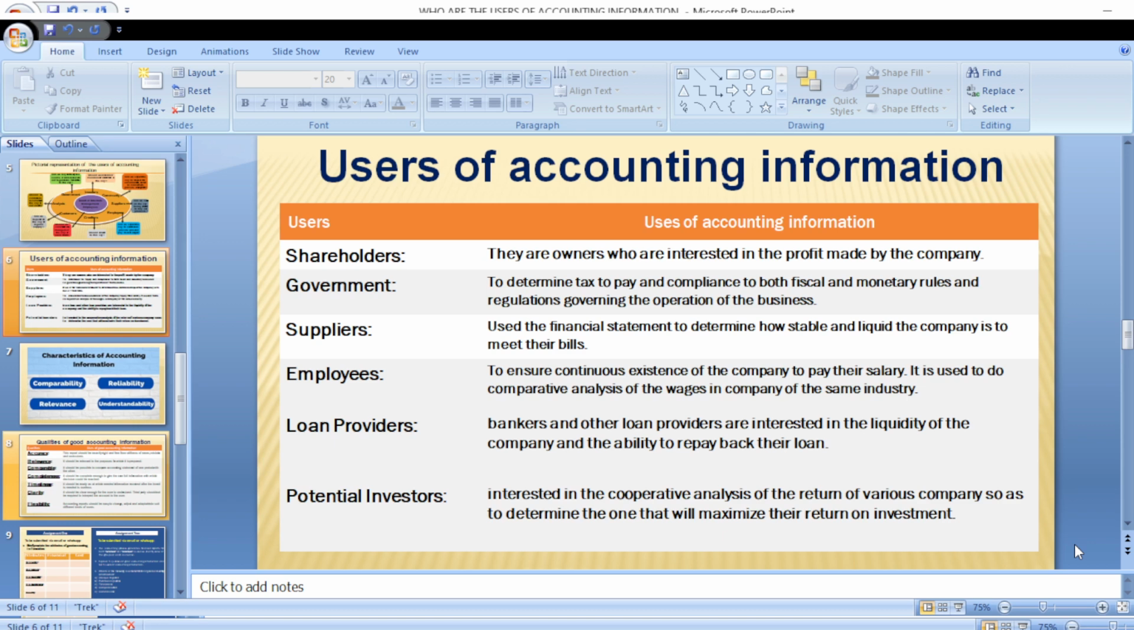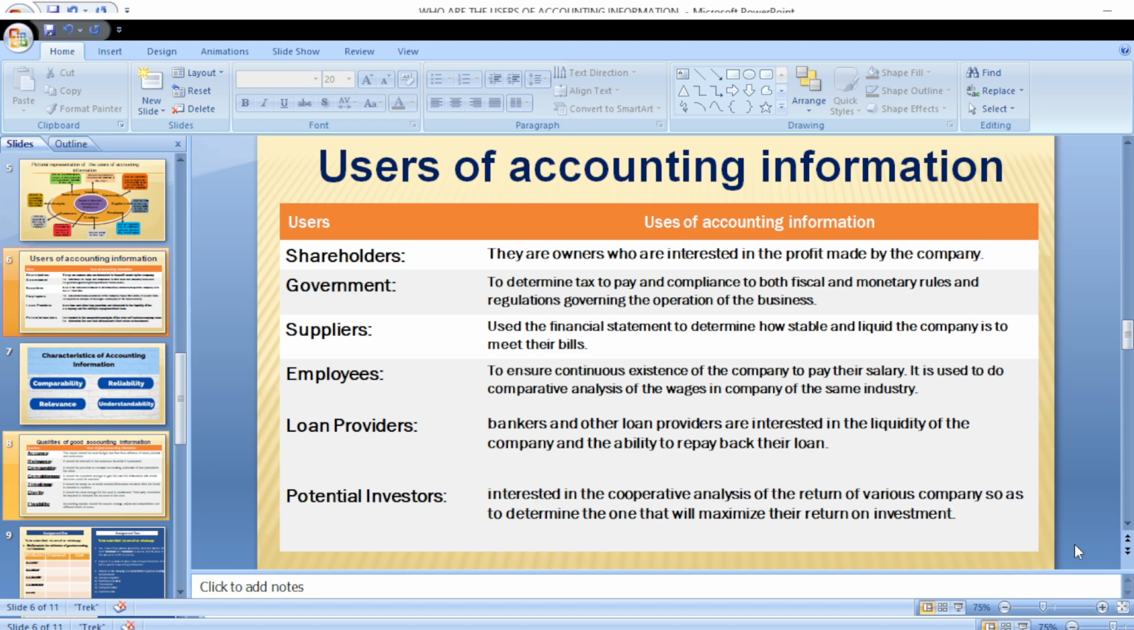So for the government, we have already agreed that the government may want to look at whether the company has been paying tax and how much tax the company has been paying. They also want to know if the organizations are in compliance with the rules and regulations as set by the necessary body that is governing such companies.